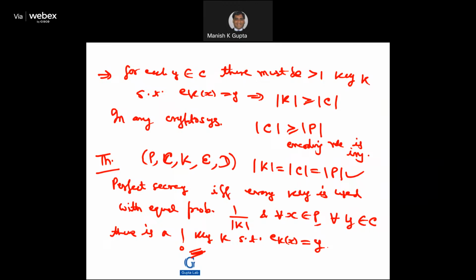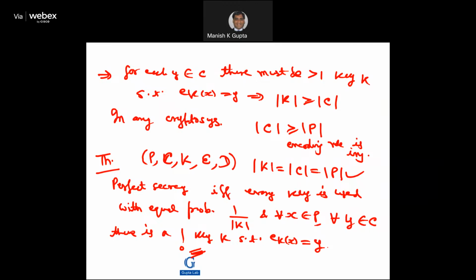So our assumption now will be, obviously this condition is very important: the size of the key space is the same thing as the size of the ciphertext space, which is the same thing as the size of the plaintext space, right?